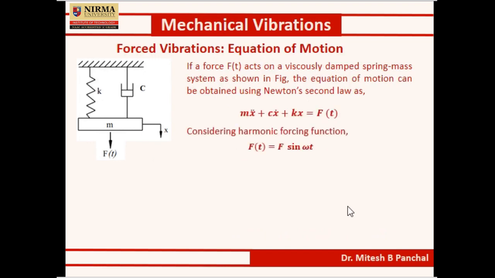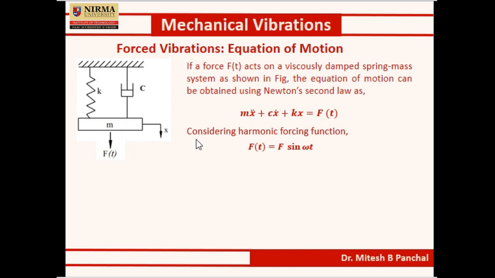Now we will see the equation of motion for the forced vibration system. If a force f(t) acts on a viscously damped spring mass system as shown in figure, in this figure the viscously damped vibrating system is subjected to forcing function f(t), then the equation of motion can be obtained using Newton's law as m x double dot plus c x dot plus k x equal to f(t).